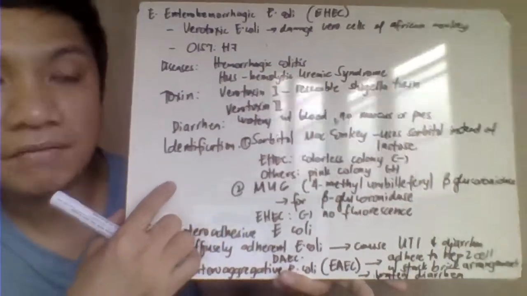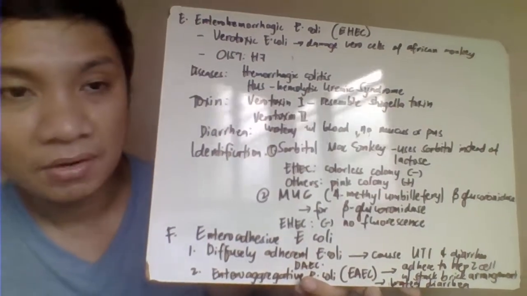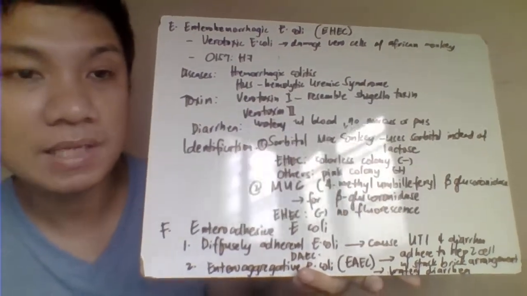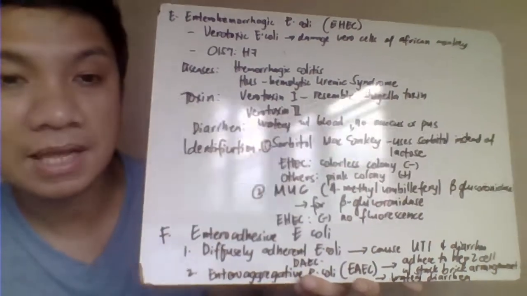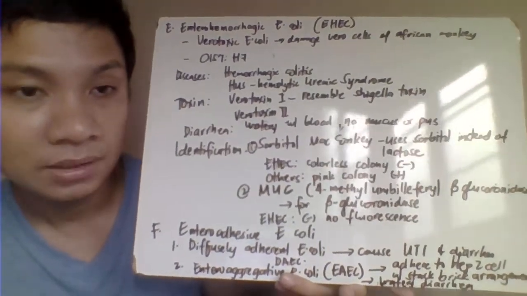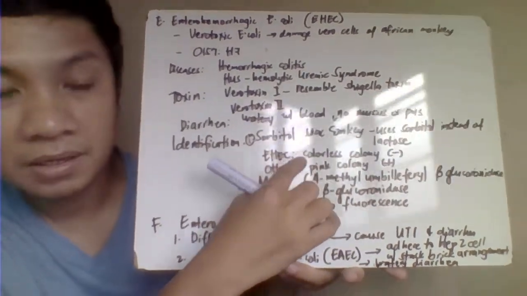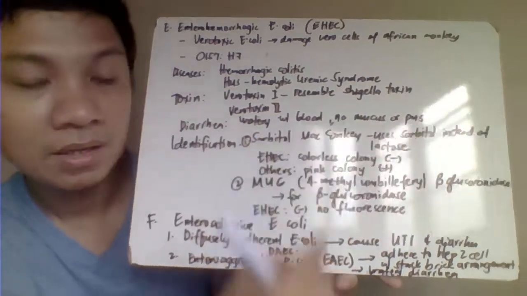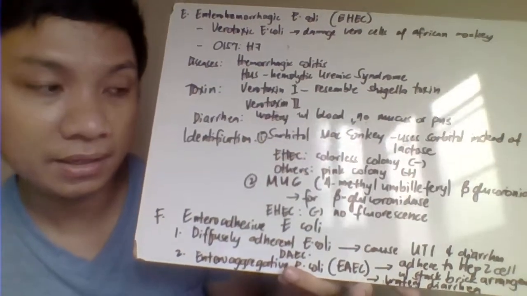Okay, identification of your EHEC. Number 1, we have your SMAC test or your sorbitol MacConkey test. Usually sa MacConkey natin, we are using lactose. Okay, but this one in your SMAC, sorbitol ang ginamit natin to check if your organism here tries to ferment the sorbitol or hindi. In the case of your EHEC, hindi siya nagpa-ferment ng sorbitol, giving this one a colorless colony characteristic in this culture media, and we consider that one as negative, and that will identify your EHEC.